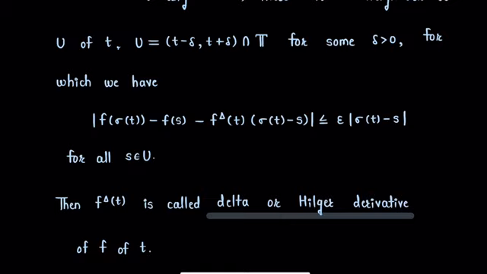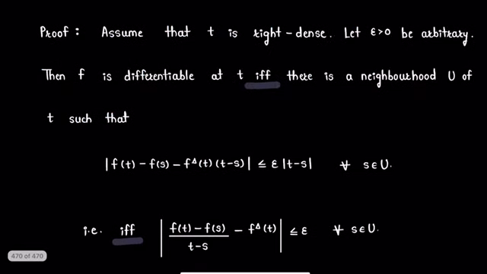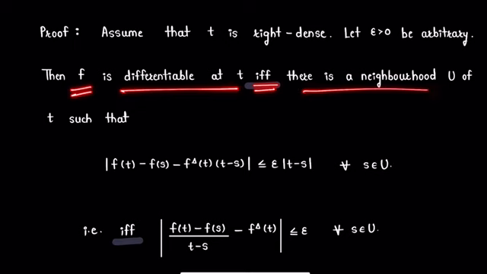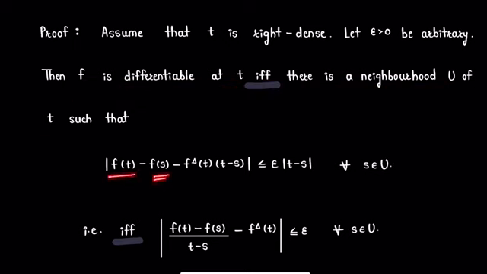Now we will start our proof. Assume that point t is a right dense point. Let us consider epsilon is some arbitrary positive real number. Then function f is differentiable at point t if and only if there is a neighborhood say U of point t such that modulus of f of t minus f of s minus f delta t multiplied by t minus s is less than or equal to epsilon times modulus of t minus s for all points s in neighborhood U.